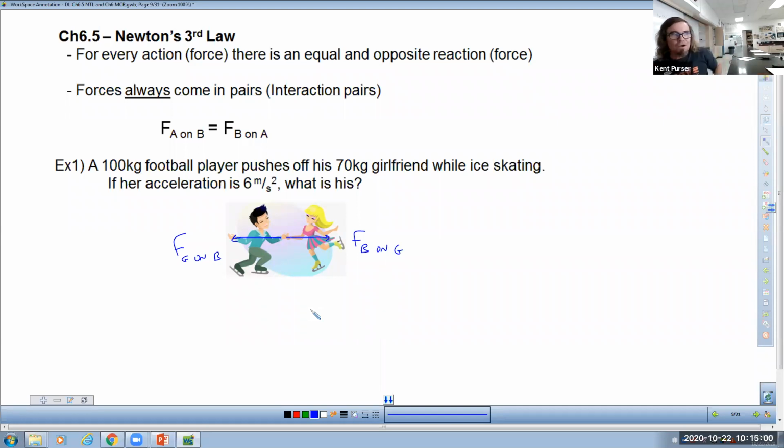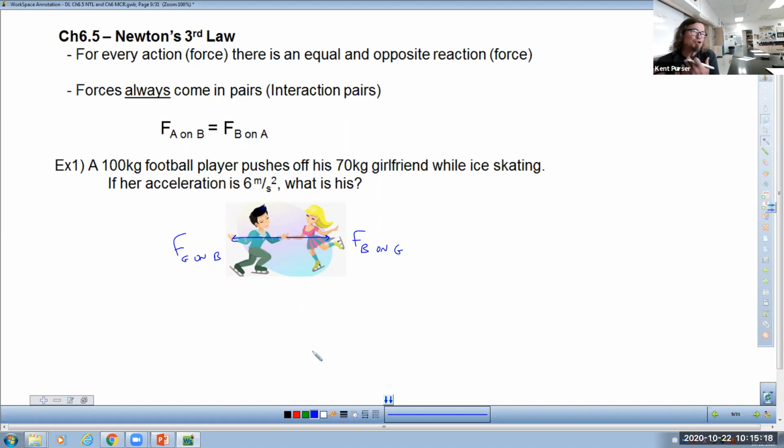What we see happen here is when there's a force exerted. According to the way this is written, the football player pushes on the girlfriend. That seems kind of rude the way this question is written up, but it's your textbook that wrote it that way, so I'm going to take myself out of it.